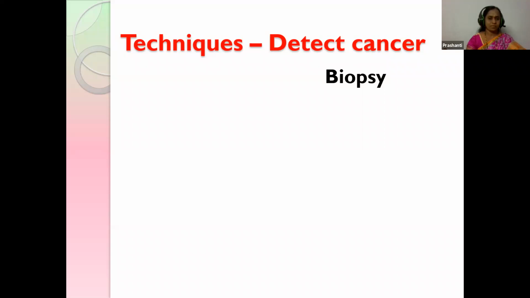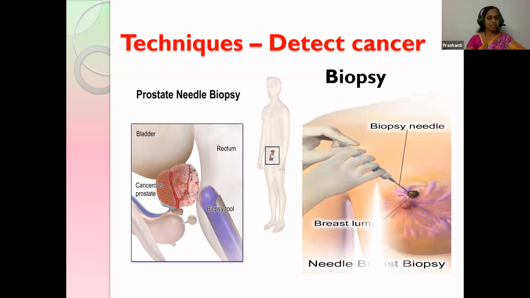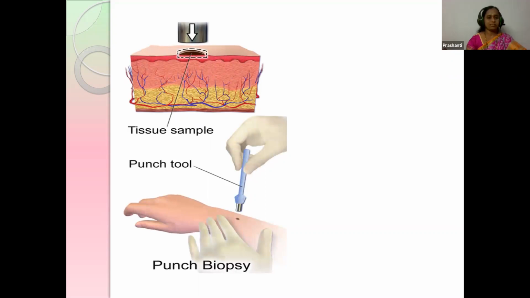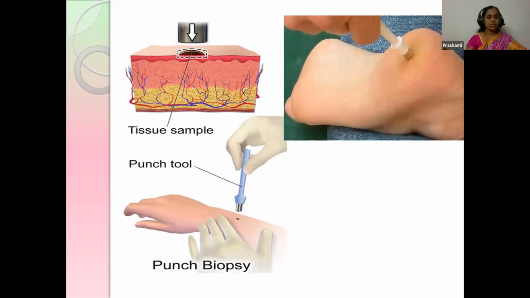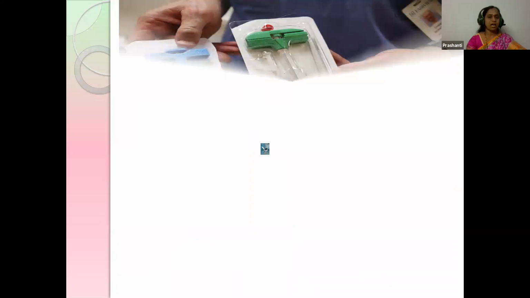First one, biopsy. Biopsy is the removal of a part of the damaged tissue to test it. Here, in the prostate region, a needle is being inserted to take a little part of it for testing. And here for breast cancer, this is the needle breast biopsy. And over here, this is punch biopsy on the skin, and also on the prostate glands. In this way, different biopsies are done at different places.